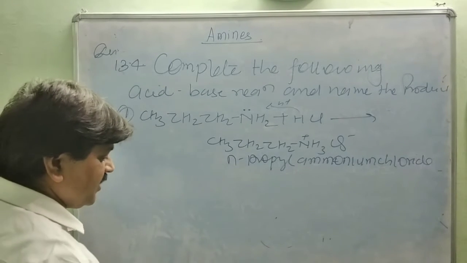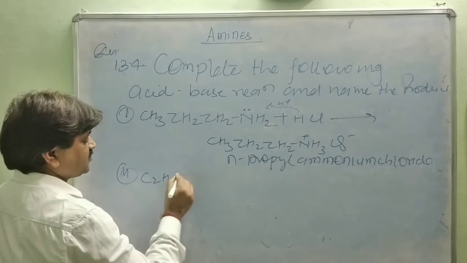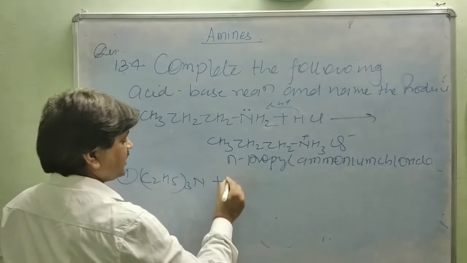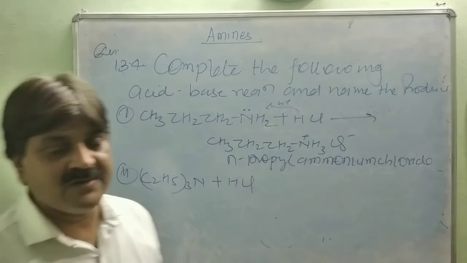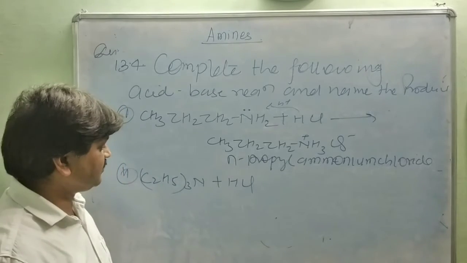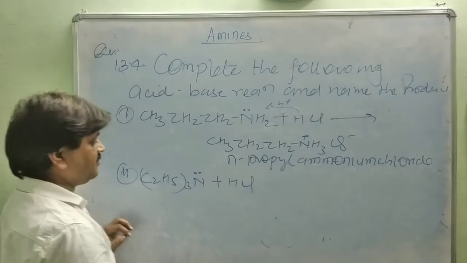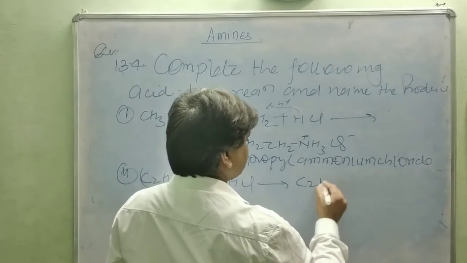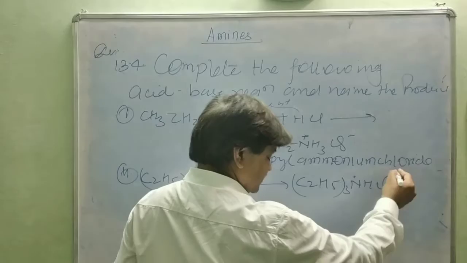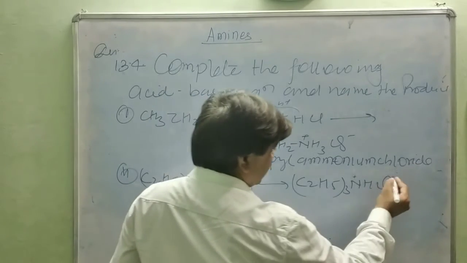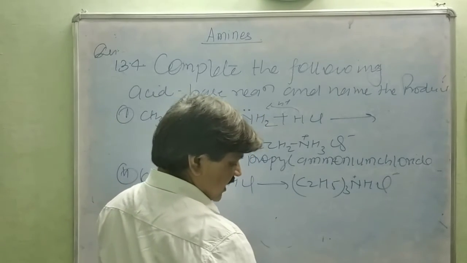The second one is given. Complete the following: (C2H5)3N plus HCl. What is formed? With all these amines, quaternary compounds may also form, but due to the presence of the lone pair of electrons, it gives the same type of reaction as above. It forms (C2H5)3NH plus Cl minus, as H plus is released from HCl and attacks the nitrogen. The name of this compound is triethyl ammonium chloride.